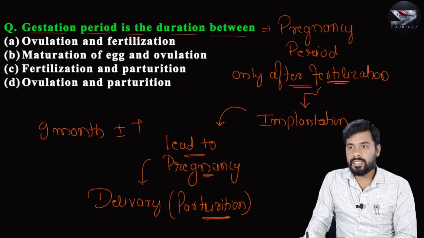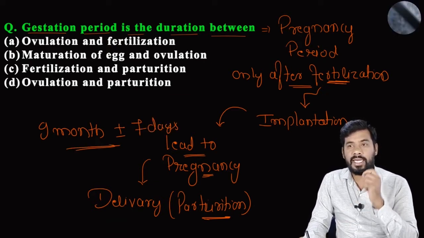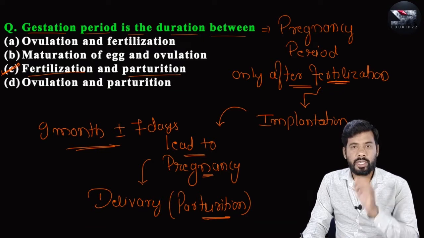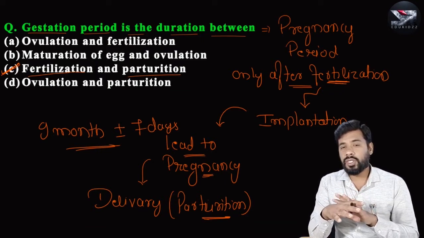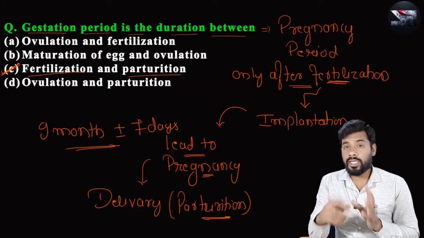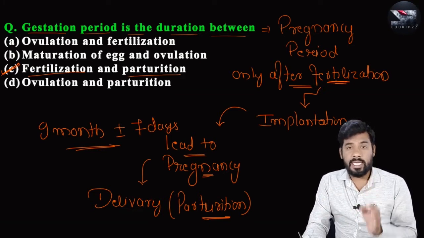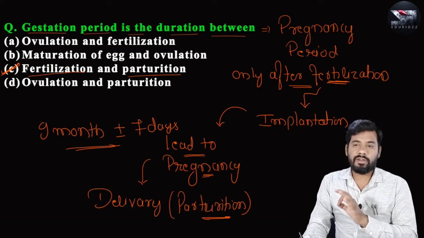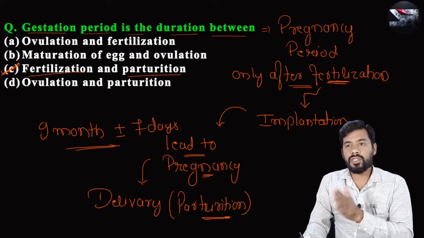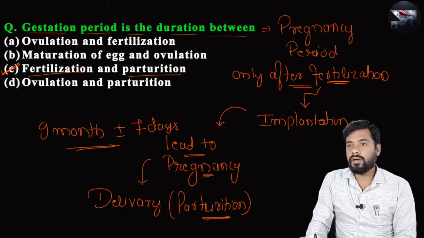So hence starting from fertilization up to the parturition, that period around 9 months in humans, it is 9 months plus or minus 7 days. This period is called as pregnancy or gestation period, and hence option C is the right answer, starting from fertilization to parturition. But you need to keep in mind, all fertilization do not lead to pregnancy. Why? Because fertilization is immediately not the confirmation of pregnancy. If there is implantation, then only it will be the confirmation of pregnancy. But fertilization only leads to implantation. So hence we are giving this answer, fertilization to parturition.